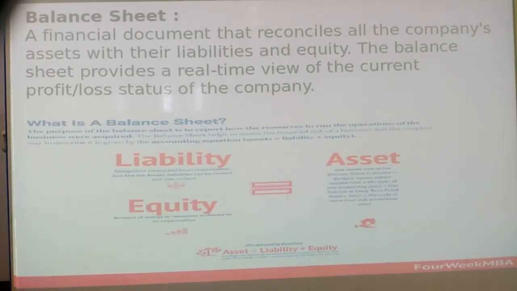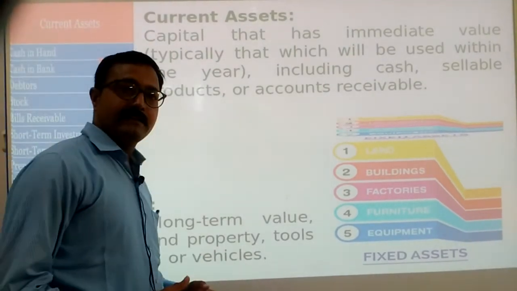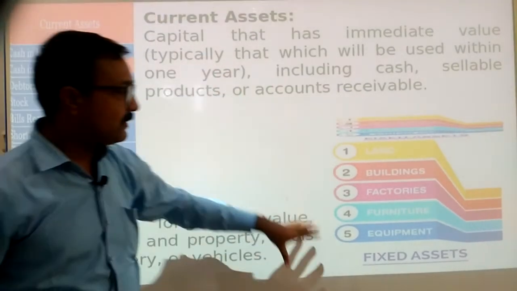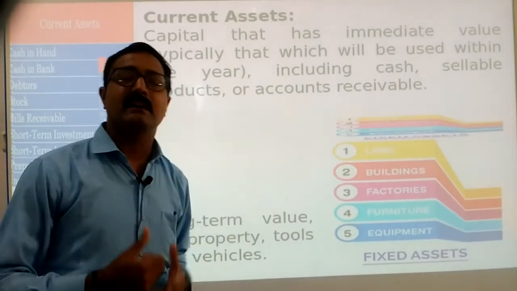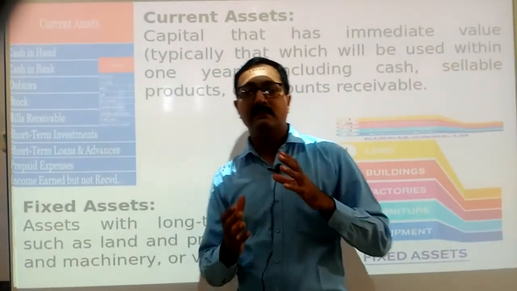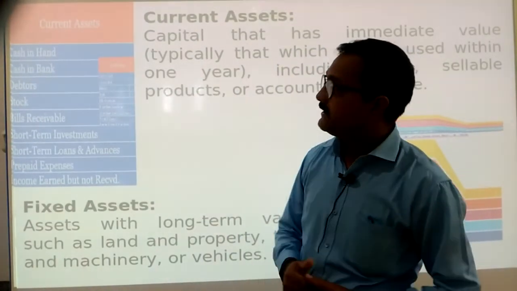Because on the basis of balance sheet, we can also understand what is the amount of profit. Because every time whatever profit we earn, that automatically includes in the equity or the capital. Okay, let's discuss. So asset can be again divided into two parts. First is called current assets and second one is called fixed assets. So sir, what is current assets? Any kind of assets which can be settled down within 12 months in the business organization, that is called our current asset.